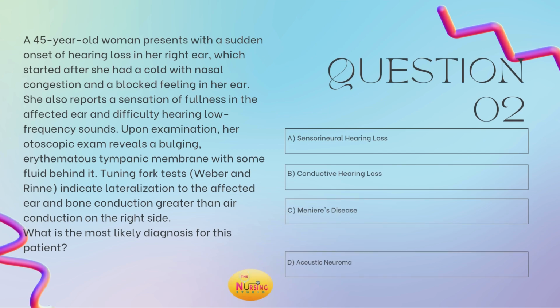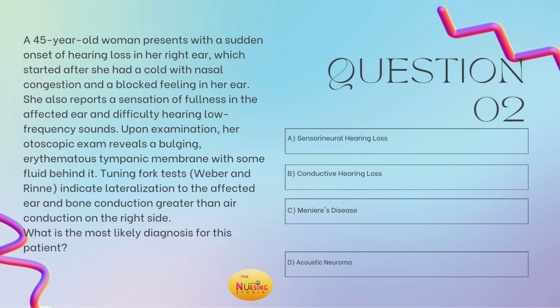All right, question number 2. A 45-year-old woman presents with a sudden onset of hearing loss in her right ear, which started after she had a cold with nasal congestion and a blocked feeling in her ear. She also reports a sensation of fullness in the affected ear and difficulty hearing low-frequency sounds. Upon exam, her otoscopic exam reveals a bulging erythematous tympanic membrane with some fluid behind it. Tuning fork tests show Weber and Rinne indicate lateralization to the affected ear and bone conduction greater than air conduction on the right side. What is the most likely diagnosis for this patient? Is it A, sensorineural hearing loss, B, conductive hearing loss, C, Meniere's disease, or D, acoustic neuroma? Take a moment and tell me what you got, y'all.